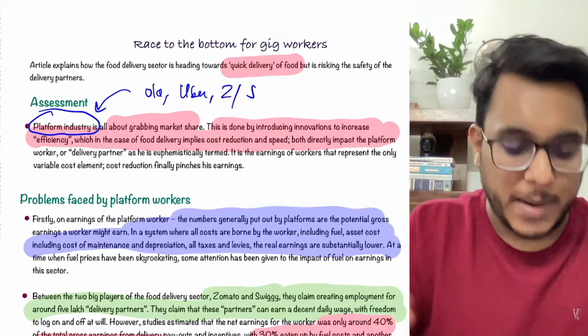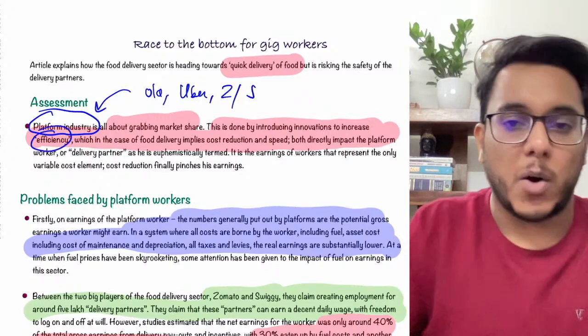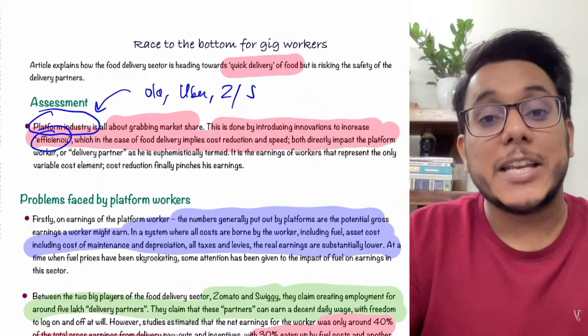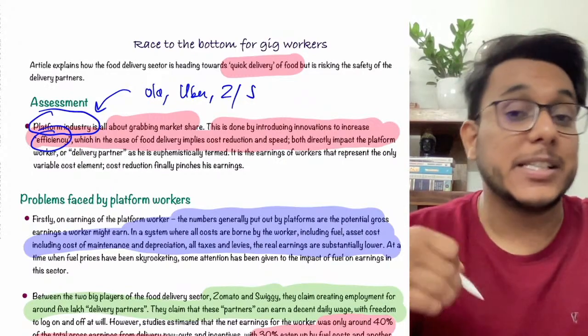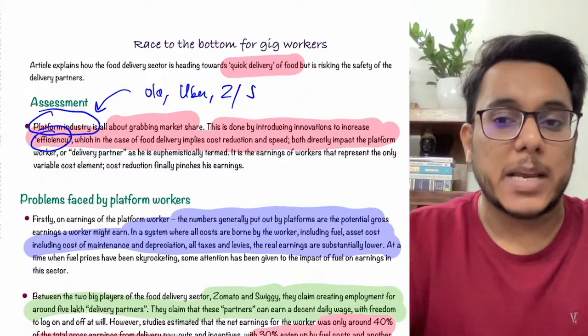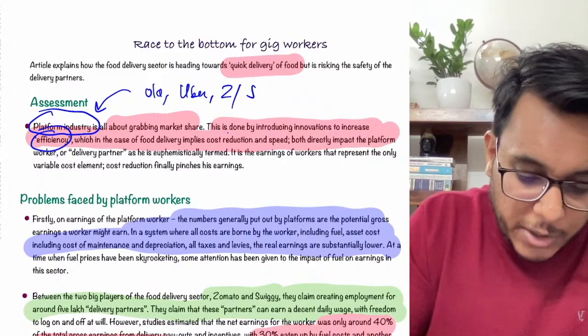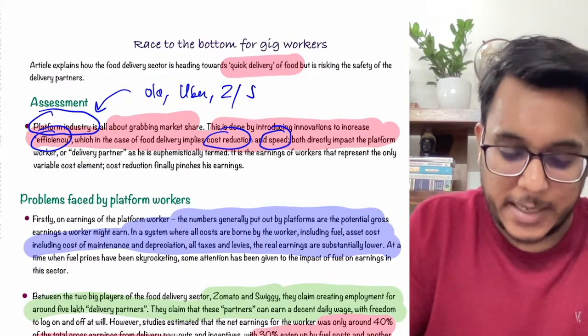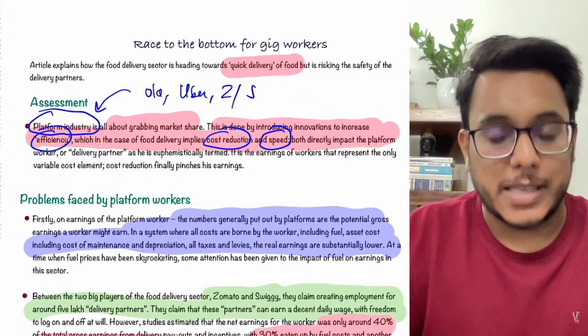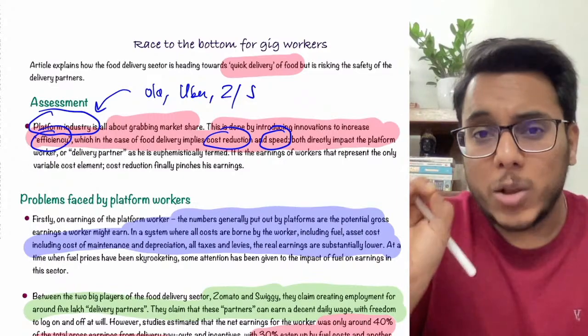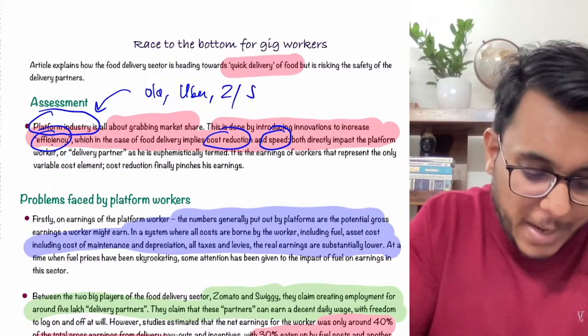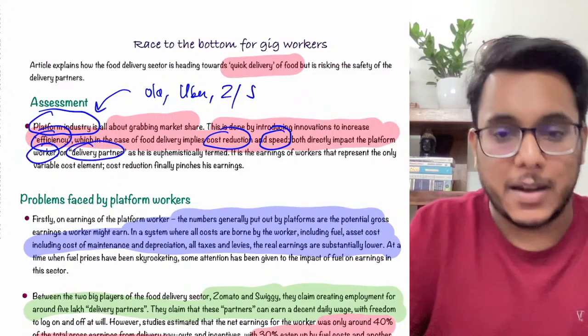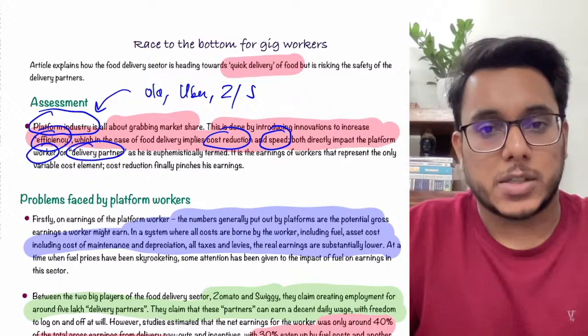Now in the platform industry, efficiency is very important, and particularly in delivery apps, efficiency is even more important in how quickly you are delivering. So cost reduction is to be done and speed is to be increased. These things impact the platform worker, the delivery partner. If you want to reduce the cost, what will happen?